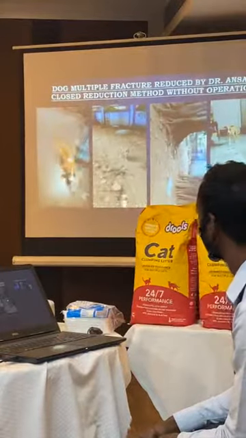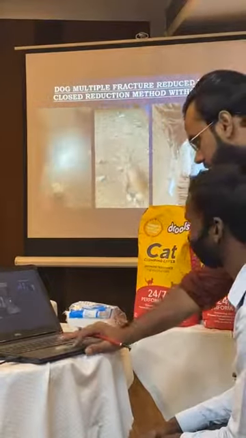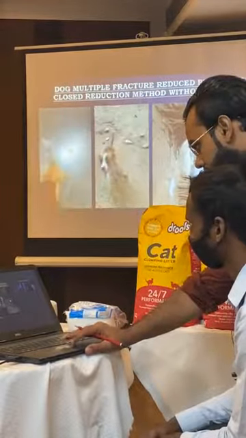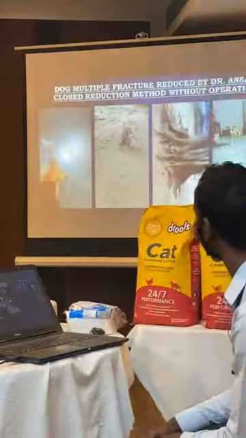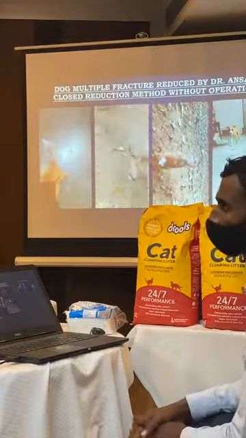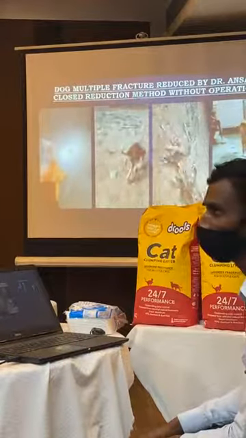Then third, now you see it is walking. What is the logic there? Why is it walking when it was limping? I will explain to you how the fracture heals. Healing, fracture healing. Healing means how it heals.